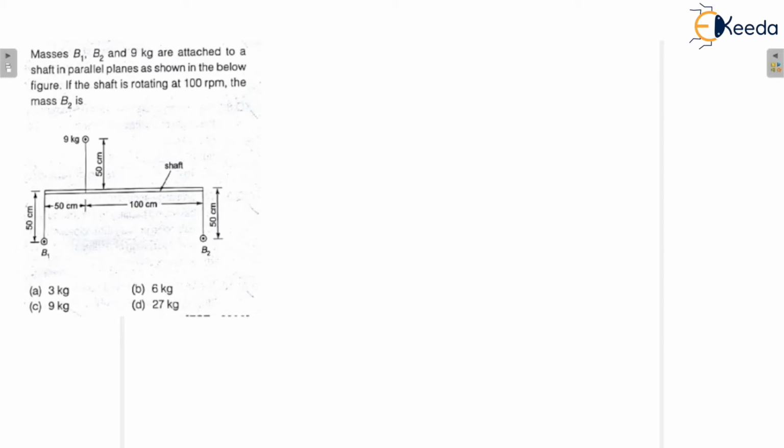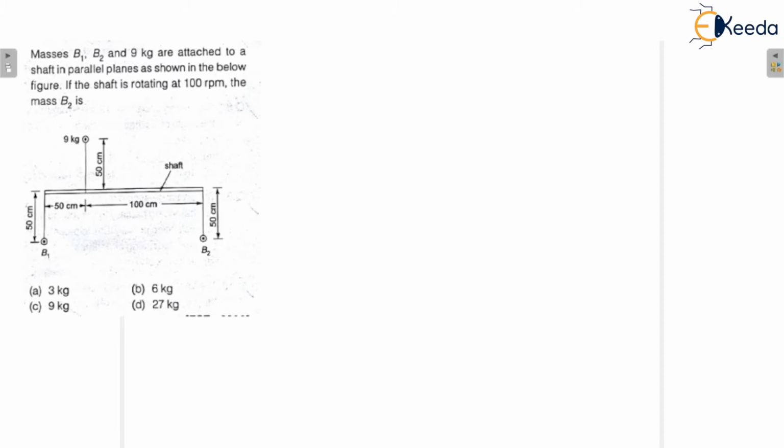In this question, it is given that the masses B1, B2 and 9 kilogram are attached to the shaft in parallel planes. You have to read the question carefully. It is talking about parallel planes. If the shaft is rotating at 100 rpm, we have to calculate the mass B2. B1 and B2 both are not given. We just have to calculate B2.